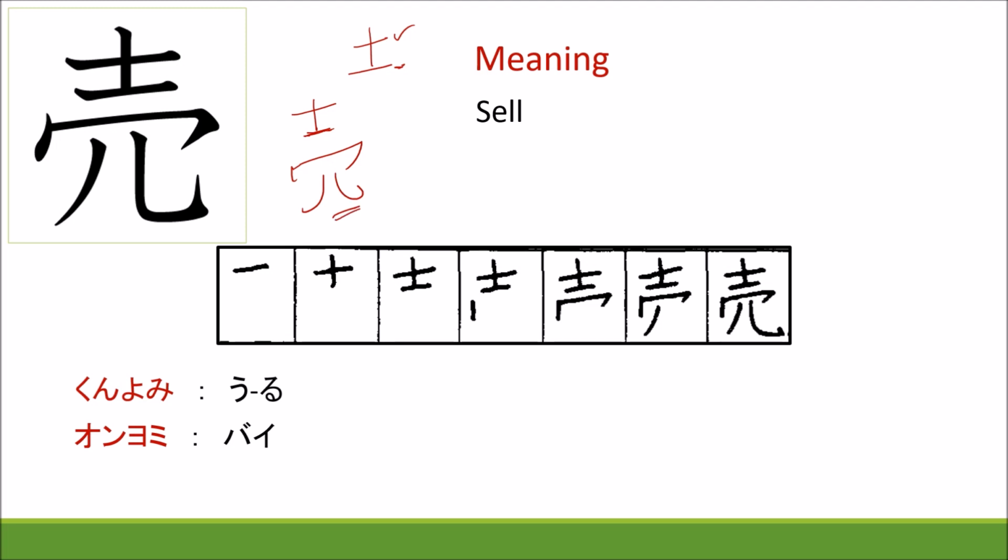Ichi, ni, san, shi, go, roku, shichi. 7 strokes. Kunyomi uru, onyomi bai. Write it so many times so you never forget.